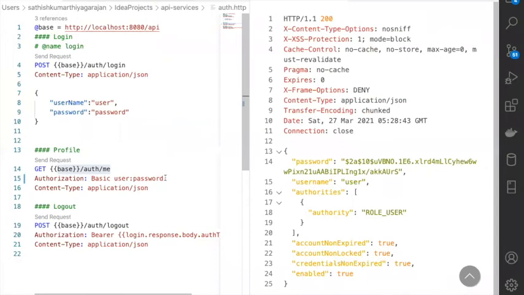I just have one doubt. Yes, please go ahead. Sorry to interrupt. You gave the password as password by default, but how come it has been encoded to some other thing when you got the response? Where exactly is this happening? Very good, nice question, Aditya. The thing is, you are encoding the password. Similarly, when Spring Boot checks it, it will encode it and then check whether the encoded version that you get and the encoded version that is there with the user details service are the same. They do it for a reason: they don't want to store your password directly even in those classes. That's why you see that encoding.